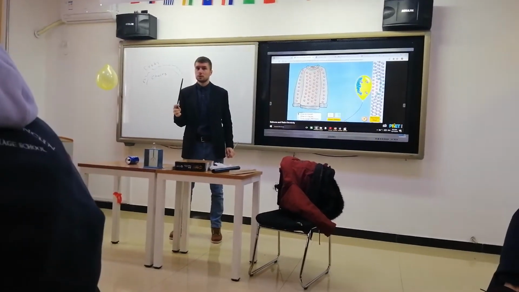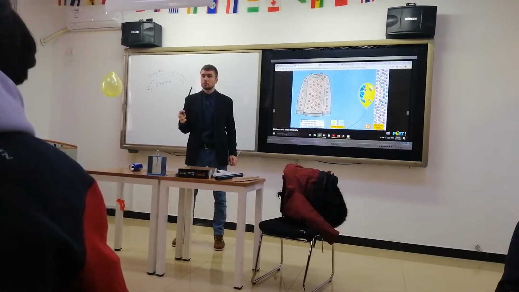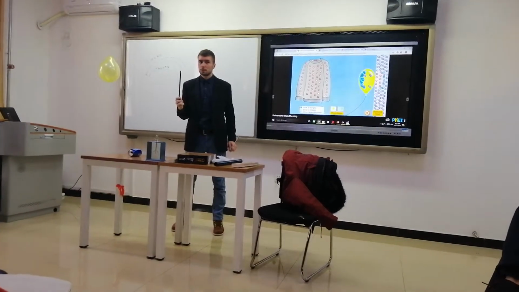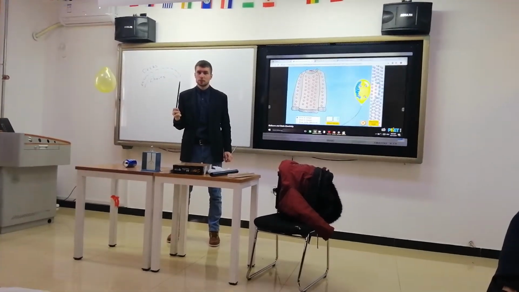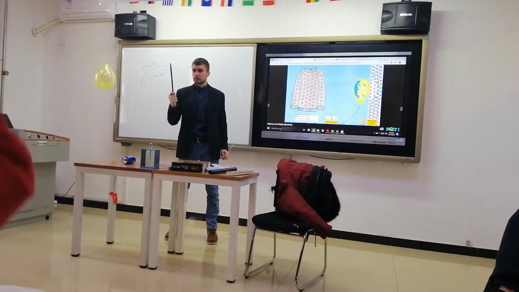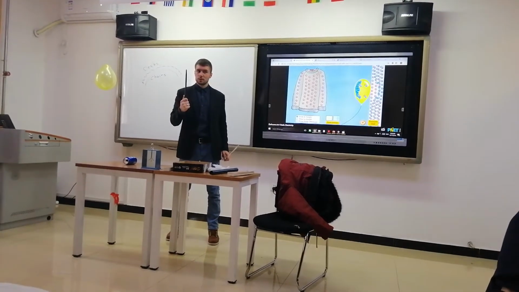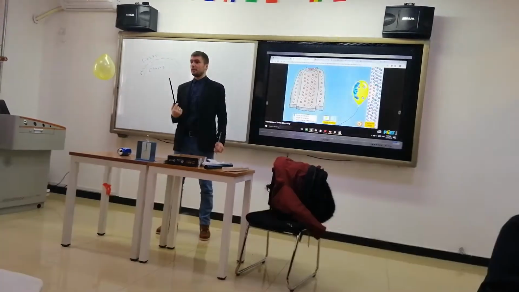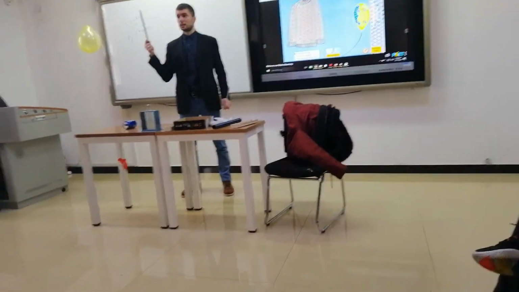Okay, so how would you explain this phenomenon? Because metal conducts electricity. So the can was attracted to this, right? How would you explain that in terms of charges? The stick is negatively charged.